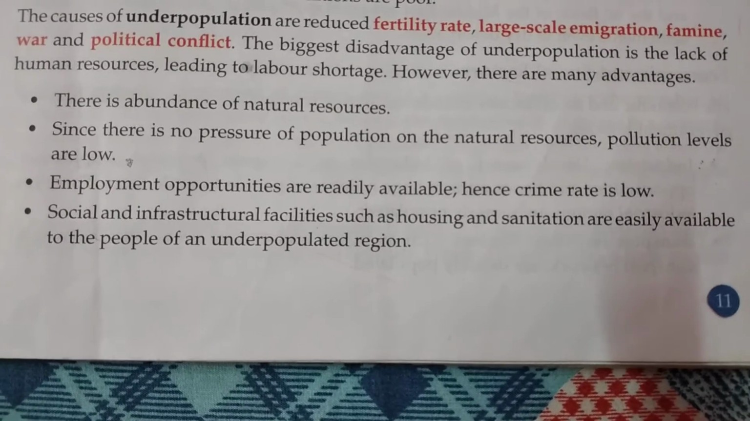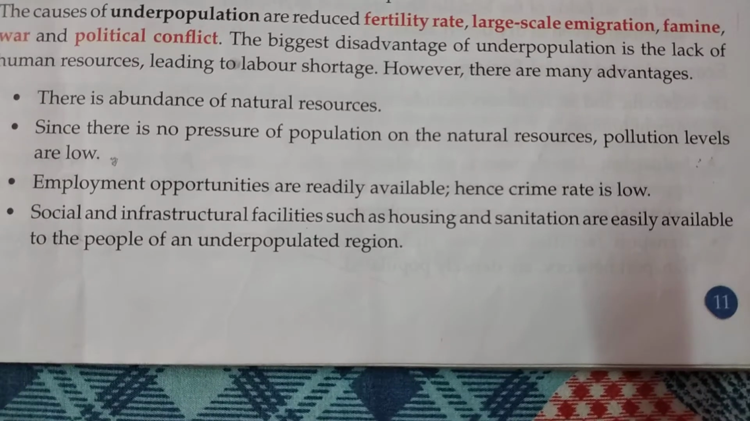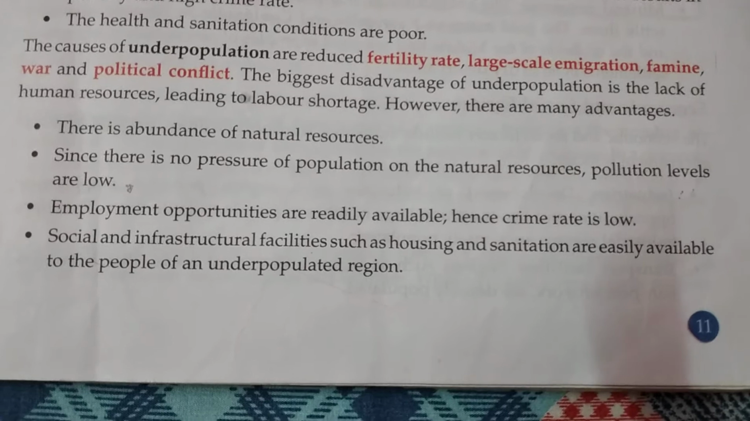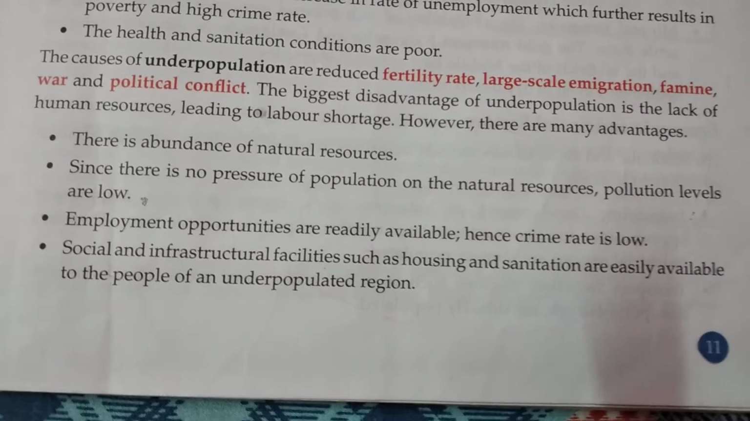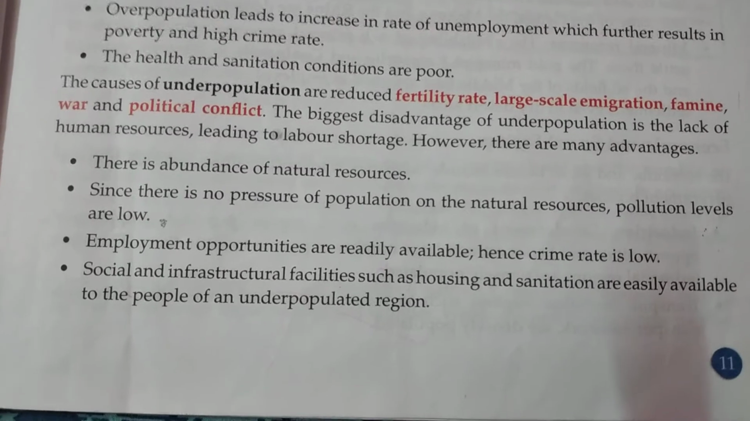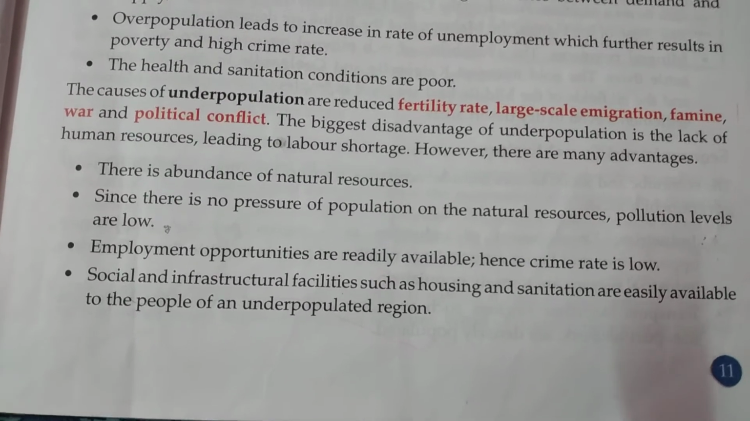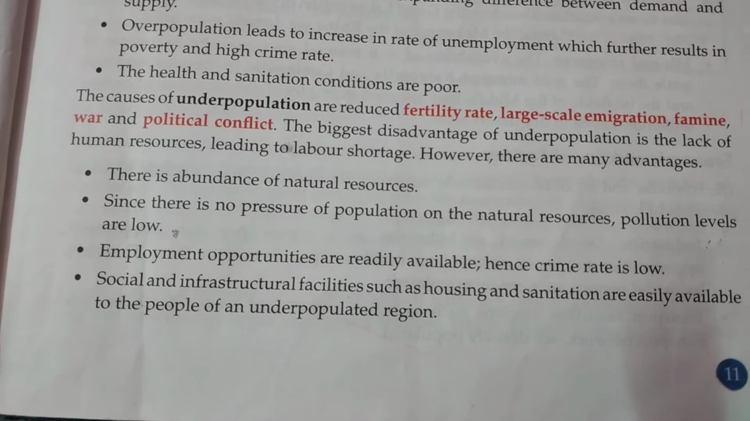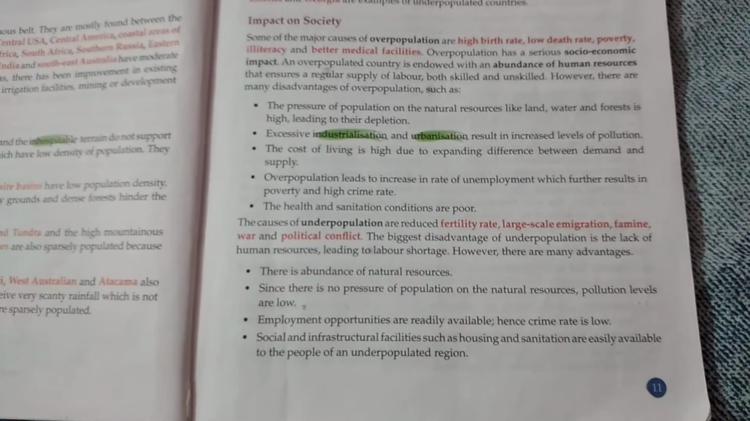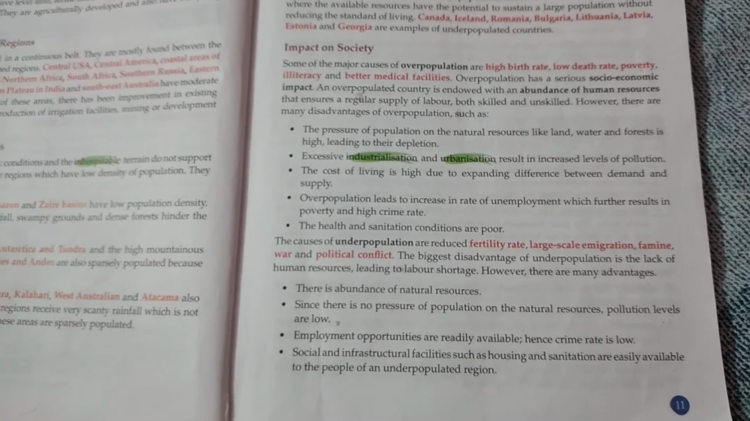Another thing, social and infrastructural facilities such as housing, sanitation, water supply, there will be no problem regarding all this. So if we sum up this portion, we can say that overpopulation has mostly negative effects and underpopulation has mostly positive effects. So children, today I am ending my class over here, as this is a big chapter, so I think I will end this chapter in the next class.